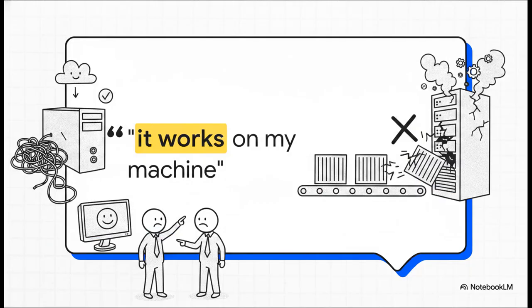Okay, let's dive into this. If you've spent any time at all writing code, collaborating with a team, or trying to push an application to production, you have absolutely heard, or let's be honest, probably shouted, this universally dreaded phrase, "but it works on my machine," right? It's the ultimate developer pain point. You spend hours perfectly configuring your local laptop, the code runs flawlessly, but the second you pass it off to a staging server or hand it to a teammate, boom, everything completely breaks down.